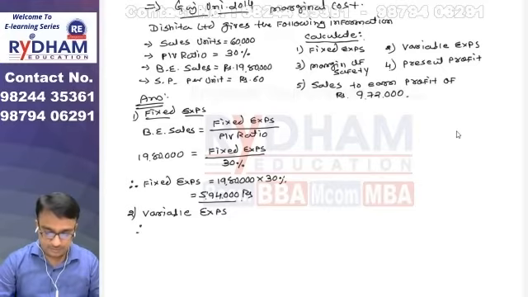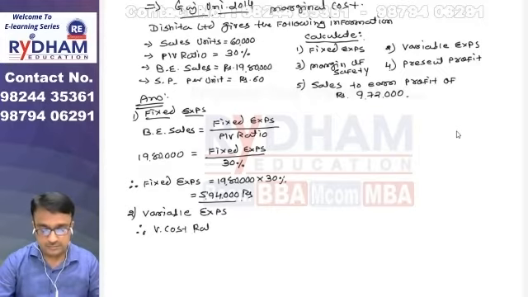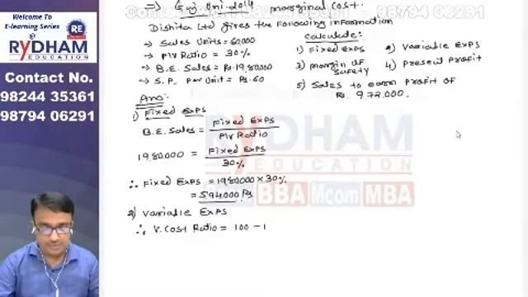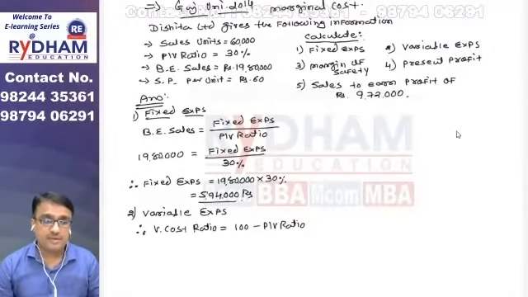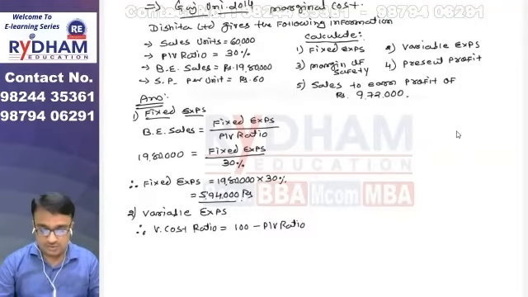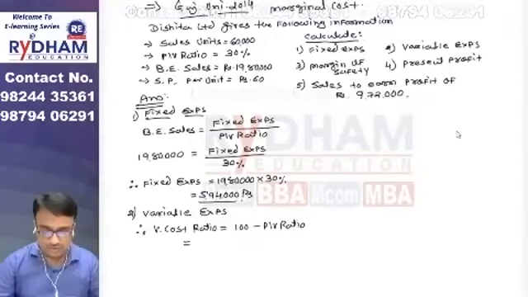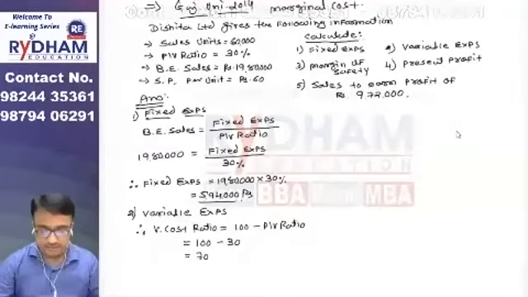So variable cost ratio is equal to 100 minus PV ratio, because the total of PV ratio and variable cost ratio is equal to 100. So if we want to find the variable cost ratio, we have to deduct the PV ratio from 100. So variable cost ratio is 100 minus 30. So the answer is 70%.